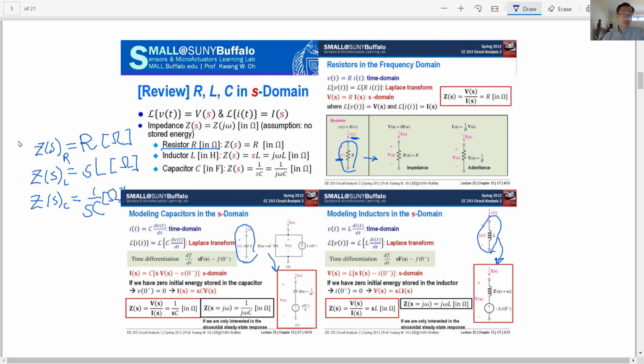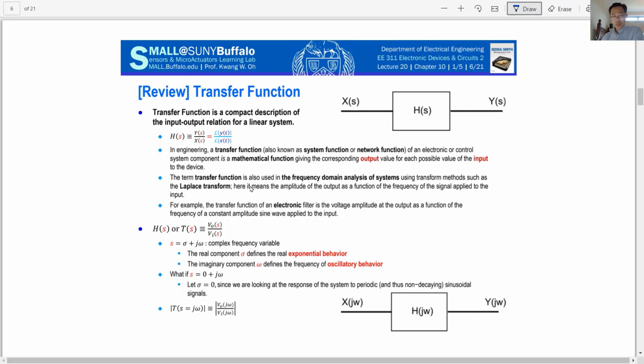So in a real circuit, we replace resistance with R, inductor with sL, and capacitance with 1 over sC. We express all three components in terms of impedance. So using that concept, we can analyze further.